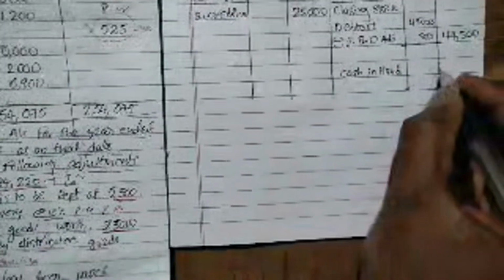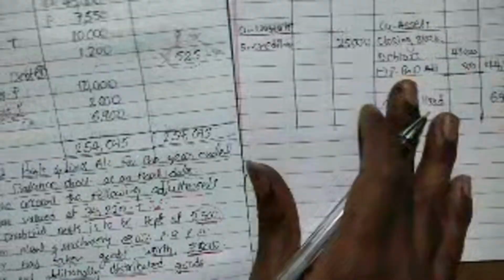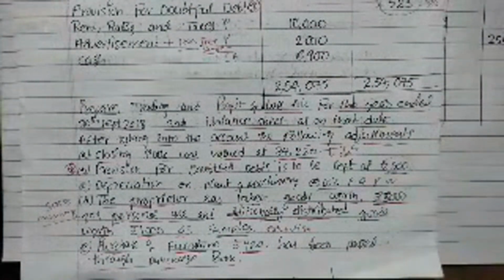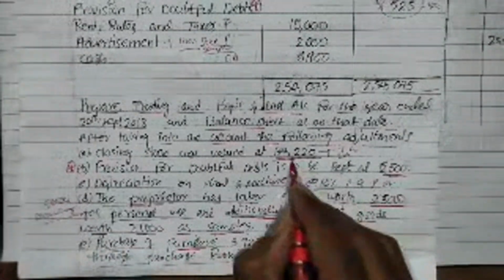Okay, cash in hand 6,900. If you do it simultaneously there will not be any problem. Both trading account, P&L account and balance sheet. Now let us see the additional information which is given here. Closing stock is valued at 34,220.